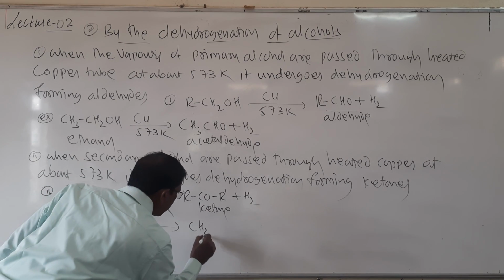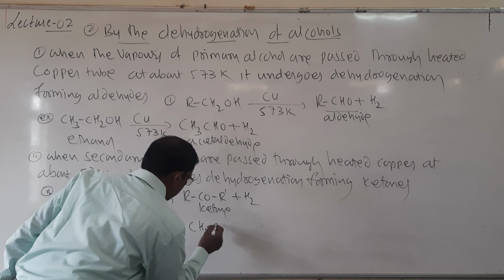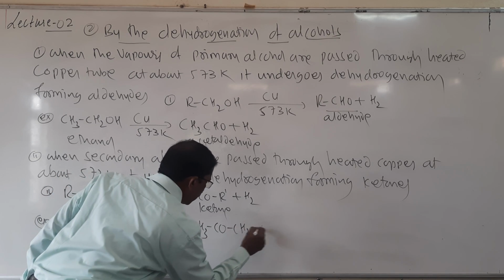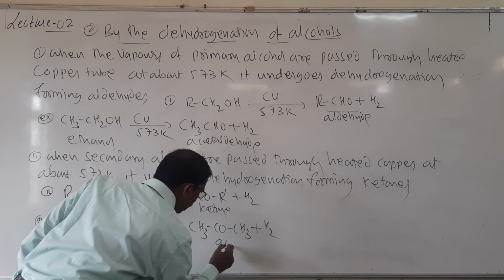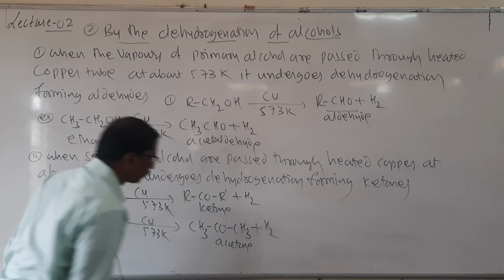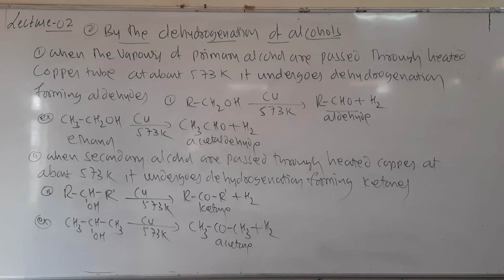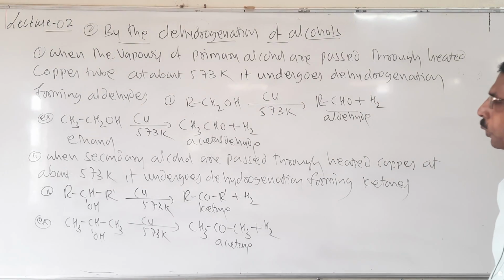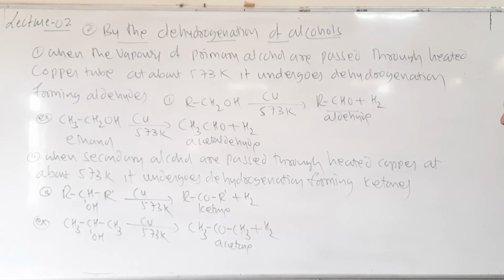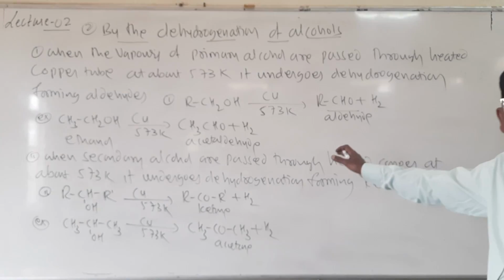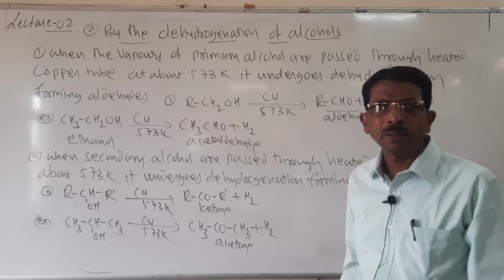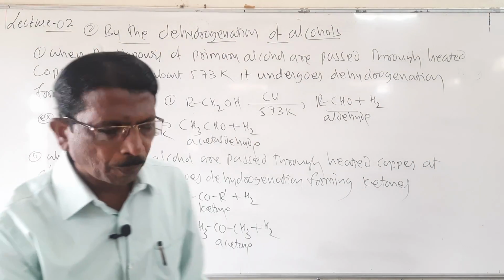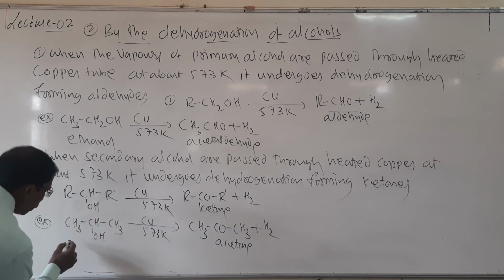Look here, CH3COCH3 plus H2. Look here students, primary, secondary both. So primary gives aldehyde and secondary alcohol gives ketones. So here I have given general reaction as well as an example. So here it is isopropyl alcohol.